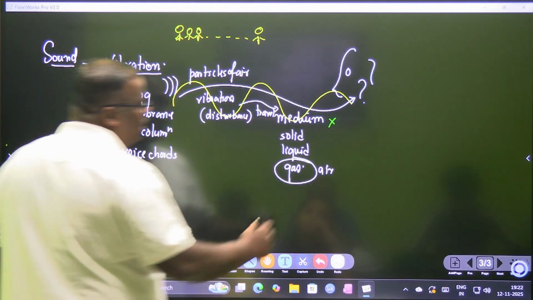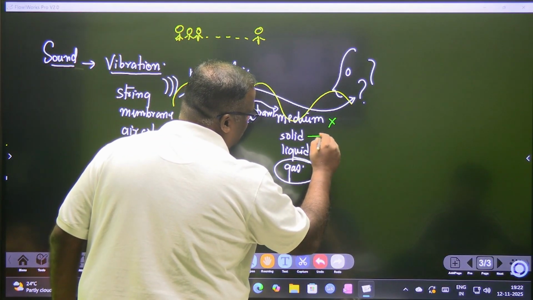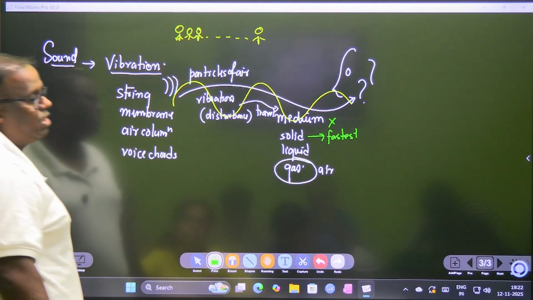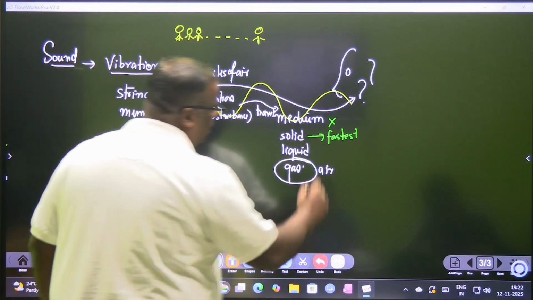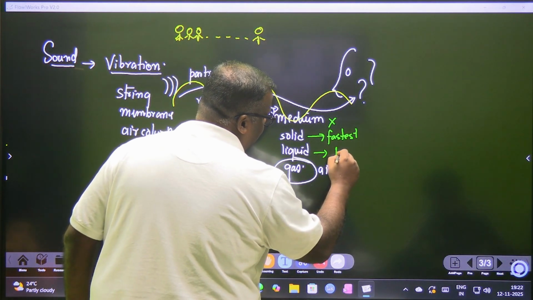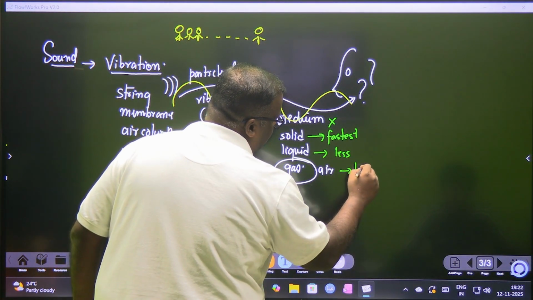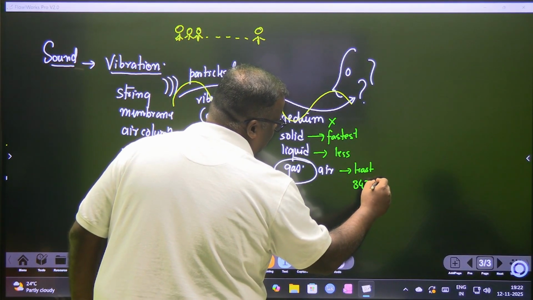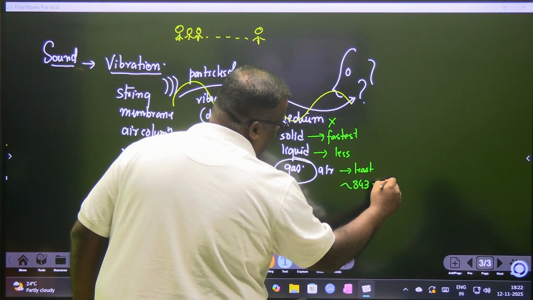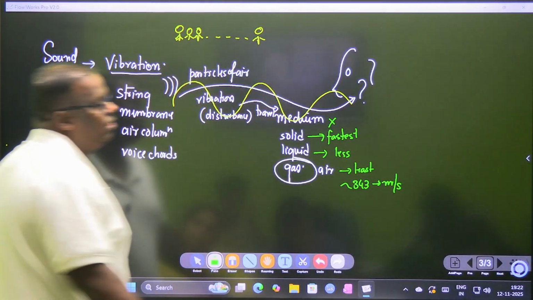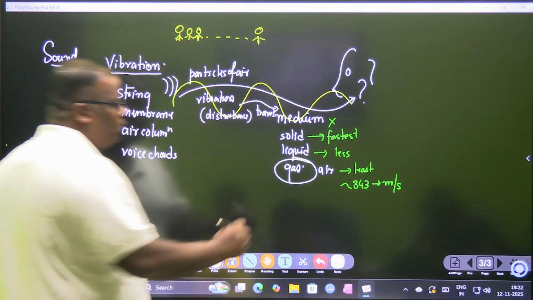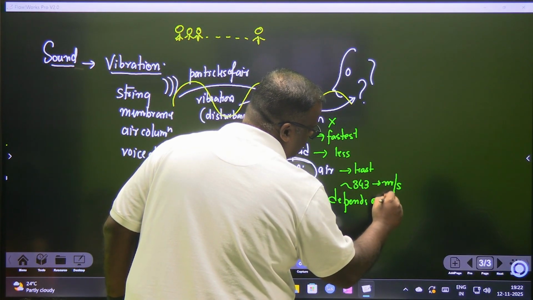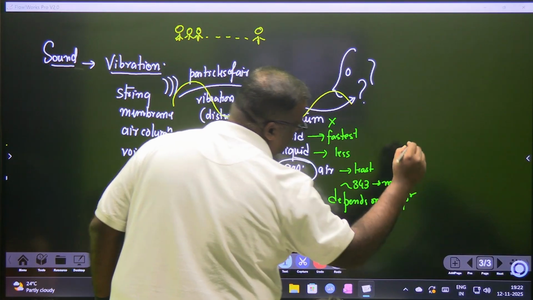And obviously, the speeds will be different. In solids, sound will travel fastest. Like in iron, sound travels at around 5,000 meters per second. In liquids, it will be less, and in air, it is the least: roughly, approximately 343 meters per second is the speed of sound in air, though I might not be correct. And this also depends on temperature. अब आप common sense लगाओ, आपको answer आ जाएगा.